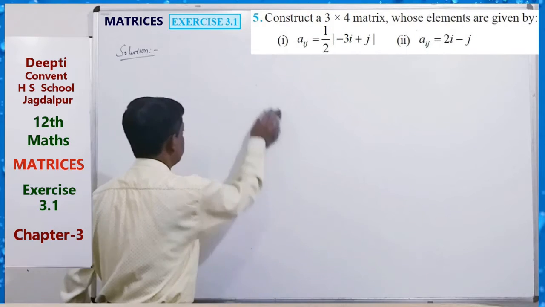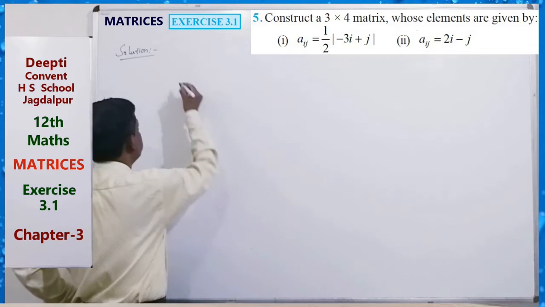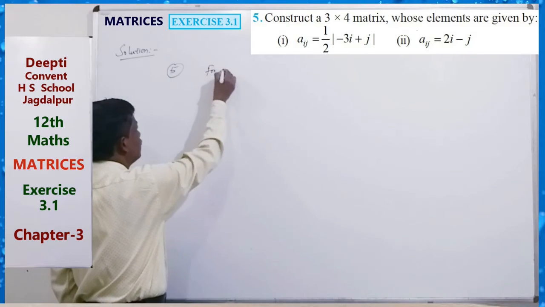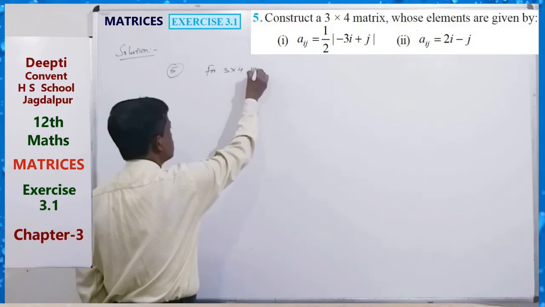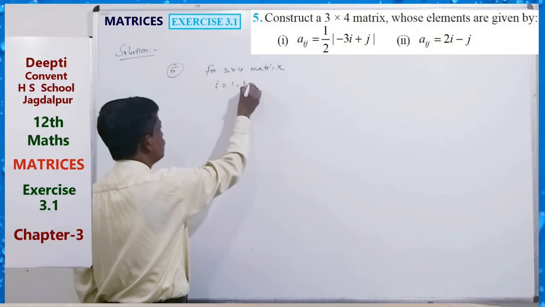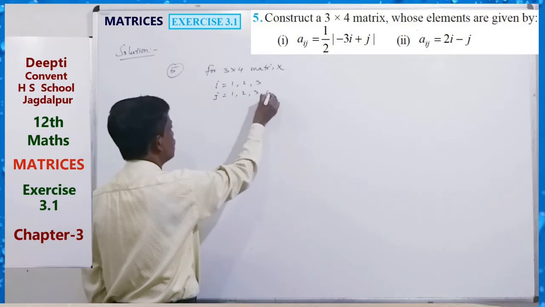So for a 3 by 4 matrix, I equals 1, 2, 3 and j equals 1, 2, 3, 4.